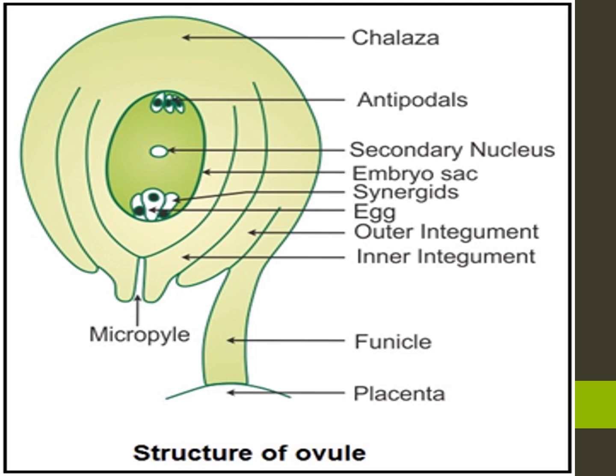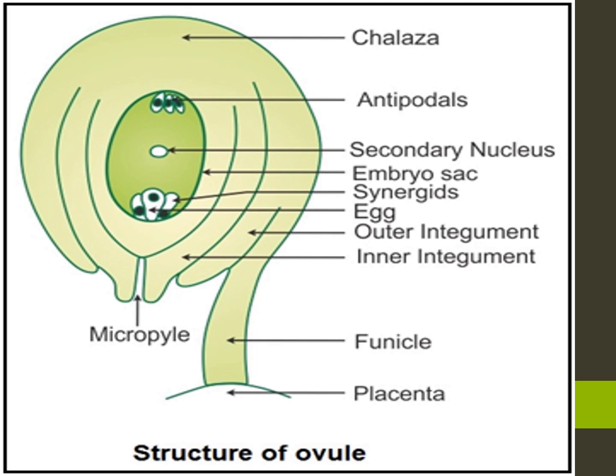Yes, the round structure is the embryo sac, which contains 7 cells and 8 nuclei located within the nucellus. See the picture, how many nuclei are there?